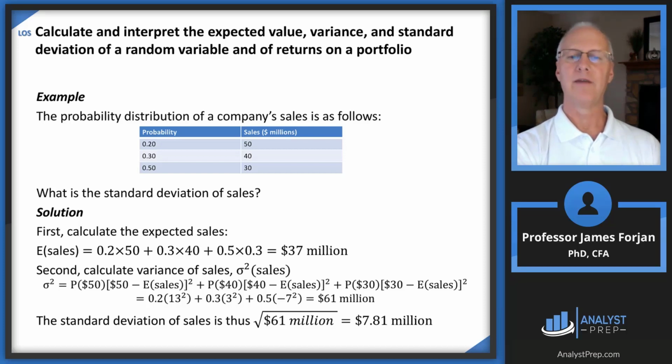So expected value is the mean. That's the first moment of the distribution. And the standard deviation is a measure of risk. That's the second moment of the distribution.